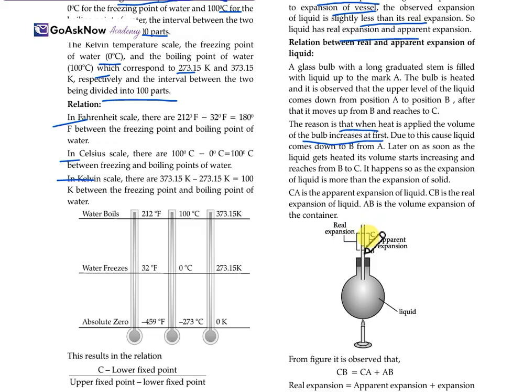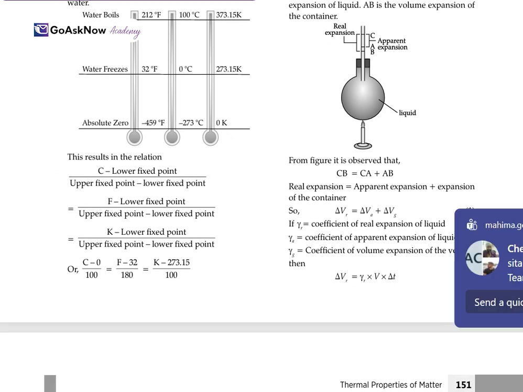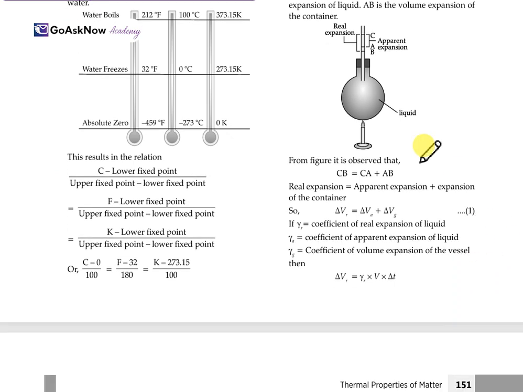So from B to C it is the apparent expansion, and from A to C it is the real expansion. AB is the volume expansion of the container, and AC is the overall volume expansion. So from the figure, it is clear that AC is equal to BC plus AB. Then the real expansion is delta VR, which equals delta VA plus delta VG.